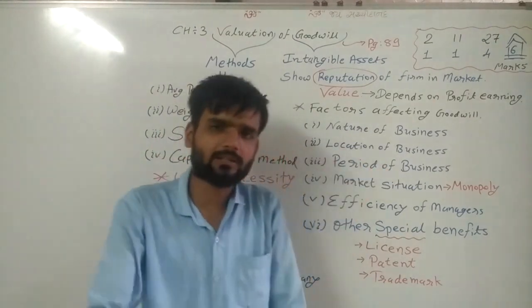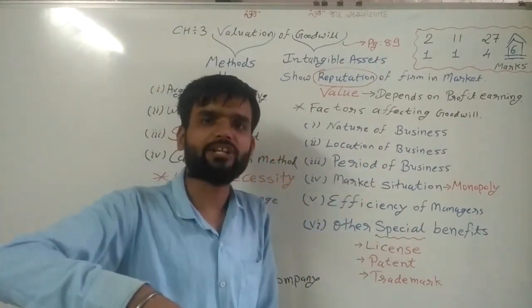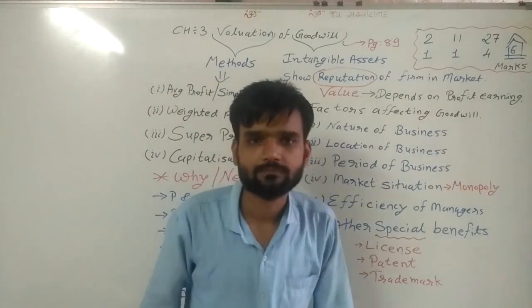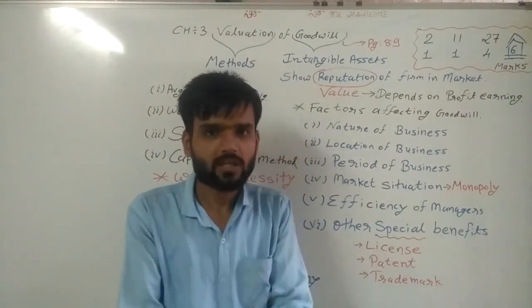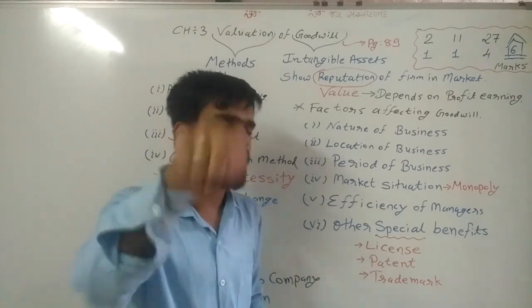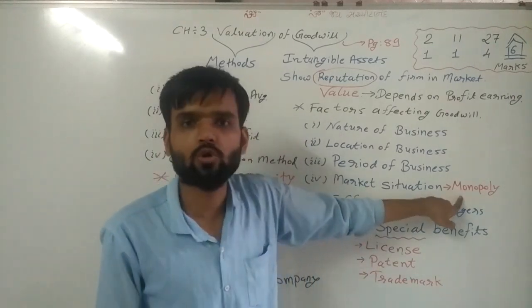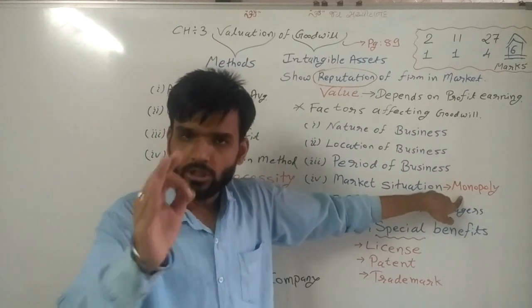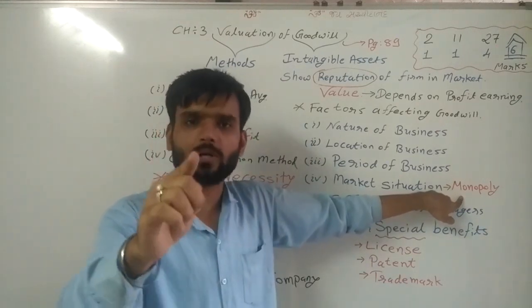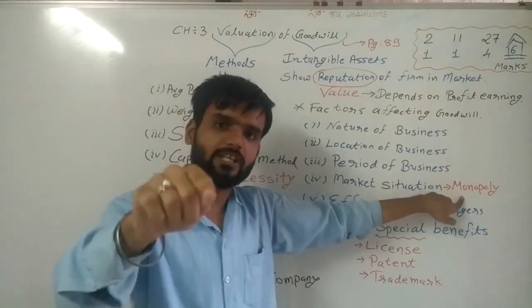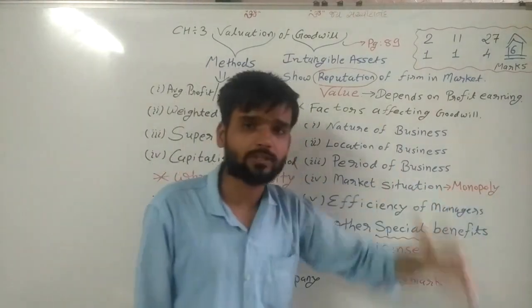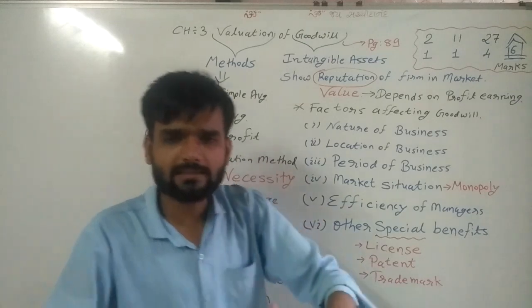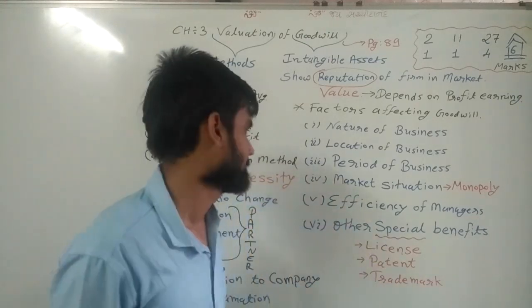Again, I can tell you about the canteen, monopoly. Here, only one canteen is in the campus, and that's why he has a monopoly in the school. Each and every student has to purchase products from the canteen only, if he needs. So there is the monopoly, and that's why goodwill arises.